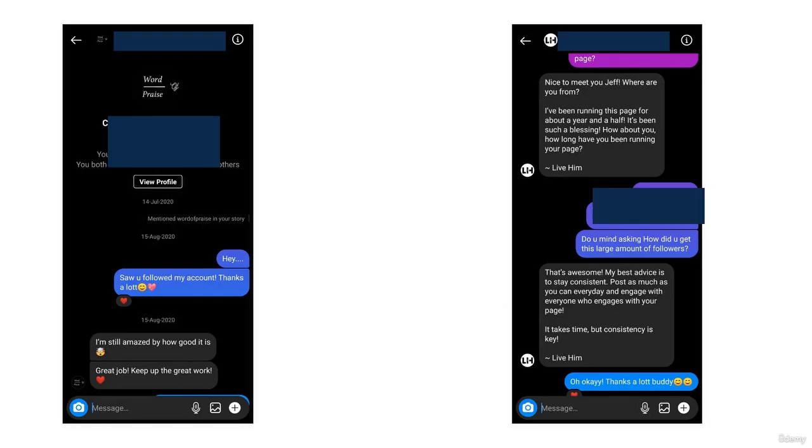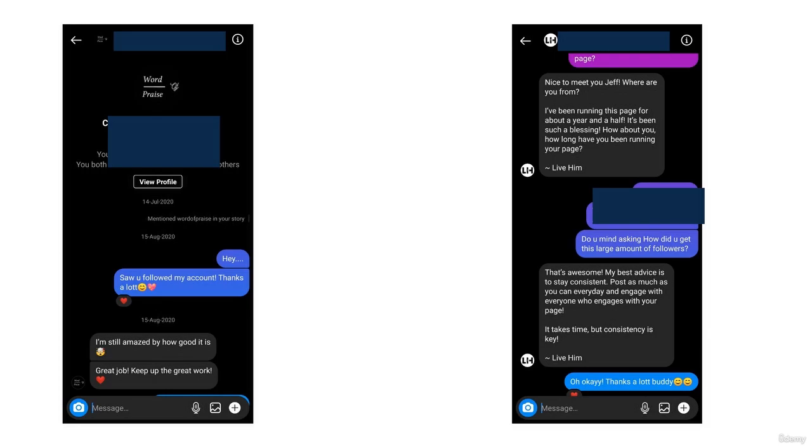Now as you can see on the screen, there are two more examples, and on the left side you can see that I had mentioned a top account on 14th July 2020, and you can see that that person did not reply to my mention. So that is one thing that you have to note. A lot of top accounts won't be replying to you, but one or two accounts would reply to you. And that is where you have to take advantage of the opportunity to grow your Instagram page.